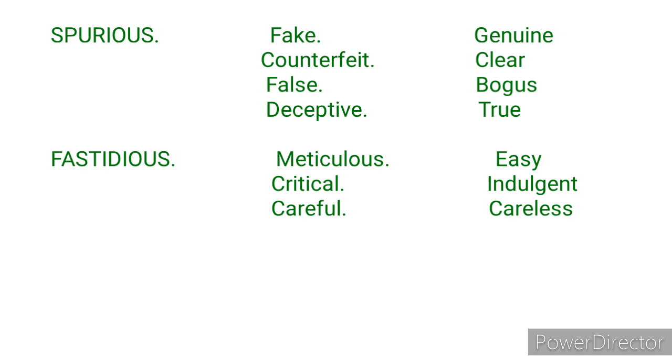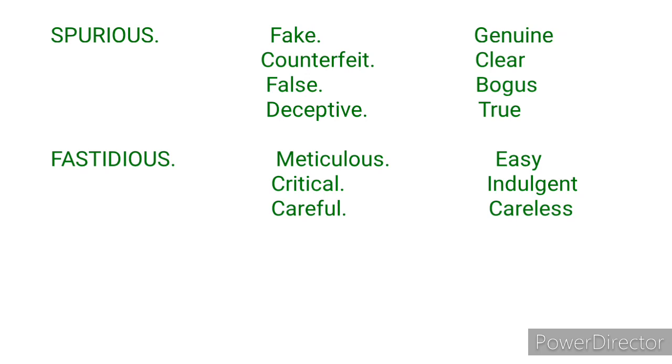Now let's use it in a sentence. Good lawyers can easily identify spurious claims. It means that good lawyers can easily identify any claim that is false, claim that is not true, because the word spurious means untrue. Now let's go to the next one.